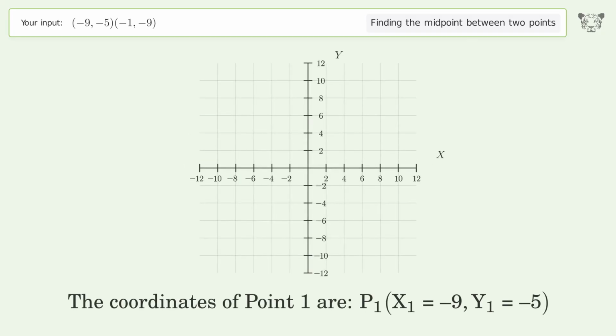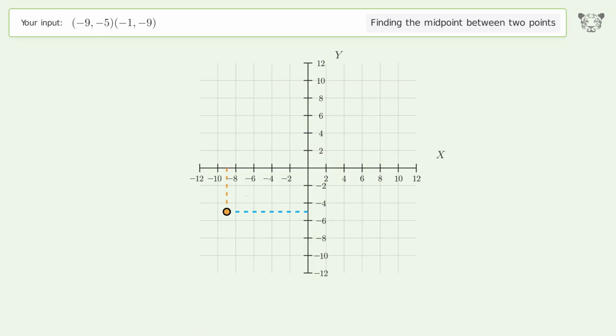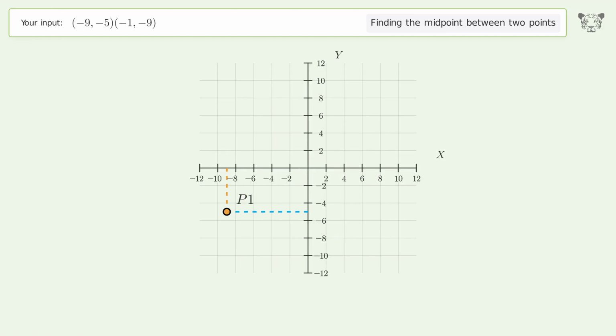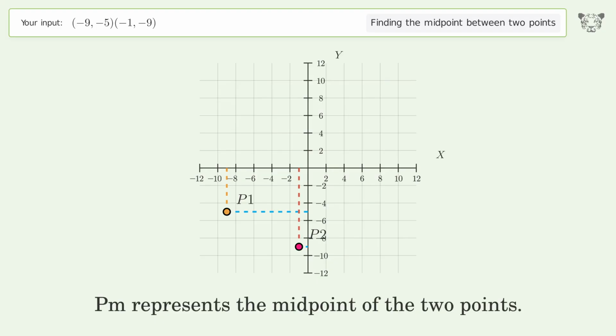The coordinates of point 1 are, x1 equals -9, y1 equals -5. The coordinates of point 2 are, x2 equals -1, y2 equals -9. PM represents the midpoint of the 2 points.